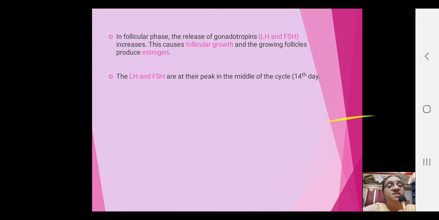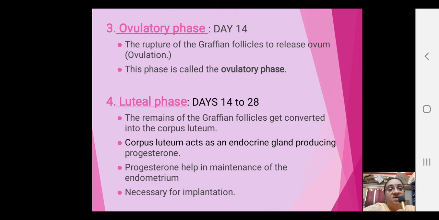Now next let us look into the ovulatory phase. The ovum is released at approximately day 14, and rupture of the Graafian follicle releases the ovum, and this is ovulation. After the ovum is released, if it is fertilized, then there is a pregnancy that is likely to be registered. If the fertilized ovum, now becoming a zygote, goes and implants. Now what if it is not fertilized?